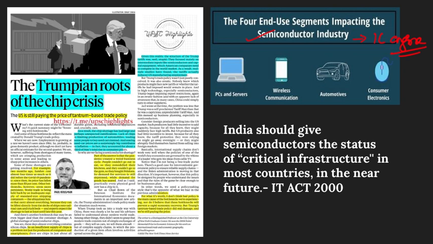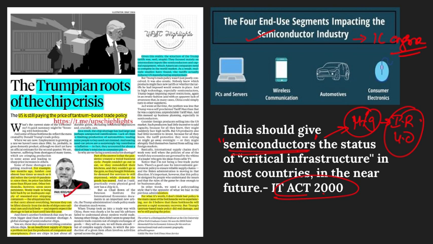So there has been a call that according to the IT Act 2000, we have something called critical infrastructure. So critical infrastructure status should be given to semiconductors is what a lot of policymakers suggest to the government, so that semiconductor manufacturing is also central for our future growth, which is based on industry 4.0. That is, we are talking about new technologies like artificial intelligence, robotics, etc.